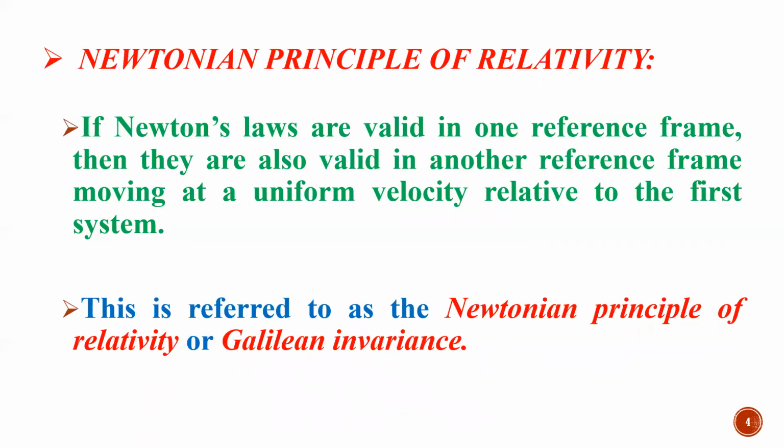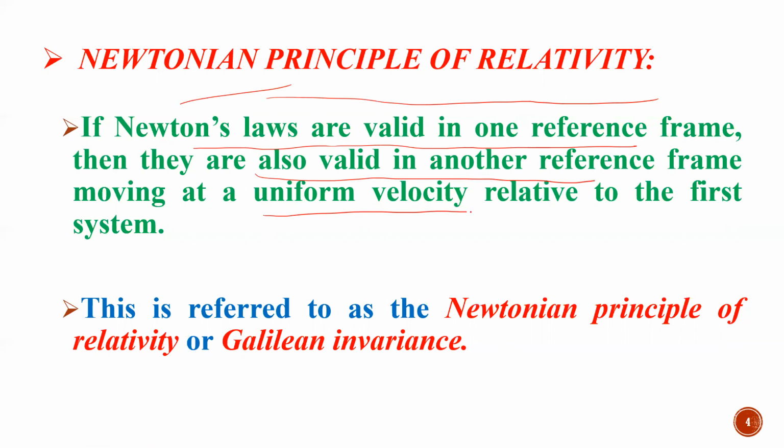We have the Newtonian principle of relativity. So what is the Newtonian principle of relativity? Let me explain now. If Newton's laws are valid in one reference frame, then they are also valid in another reference frame moving at uniform velocity relative to the first system. I have told you just now.